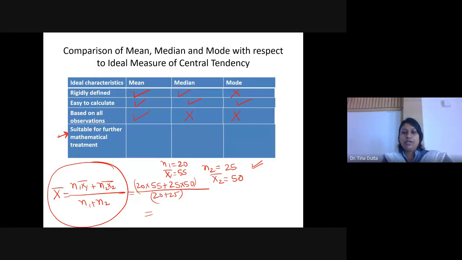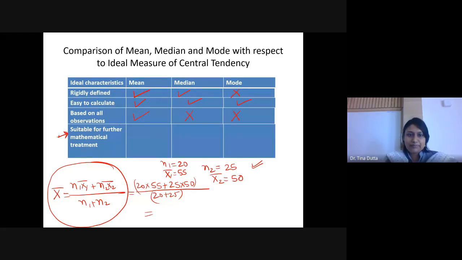All right, so if we have 10 samples, suppose, and if we just know the mean marks, we can pool the 10 samples together using this formula only: N1 x1 bar plus N2 x2 bar plus N3 x3 bar, similarly up to 10, and then divided by N1 plus N2 plus N3 up to N10. And then we can calculate the mean of the combined series.